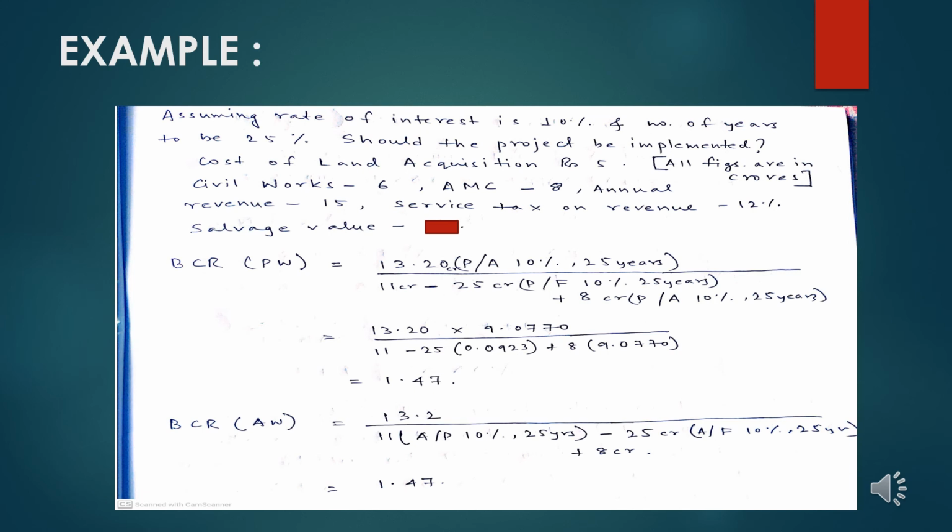The benefit cost ratio does not change and is calculated back at 1.47. So since the organization is getting a benefit cost ratio which is greater than 1, which is an indicator of profit, the organization should invest in the project and the project should be implemented. And the most important part which I would like the student to understand here is that the benefit cost ratio does not change if we try to change it from one worth to another worth. It generally remains the same.